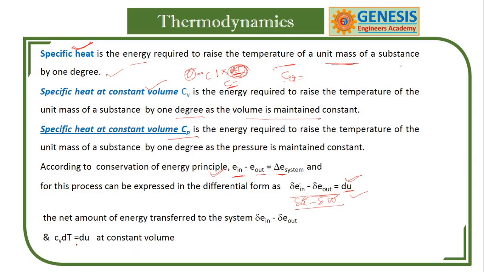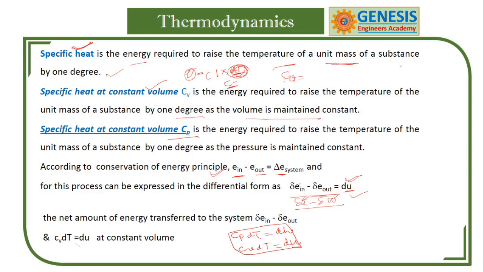The net amount of energy transferred to the system at constant volume is this, and at constant pressure is this. So at constant pressure it is dH. These are properties, point functions. Cv into dT is equal to dE. Understand my point? We'll derive some of the formulas based on these concepts.